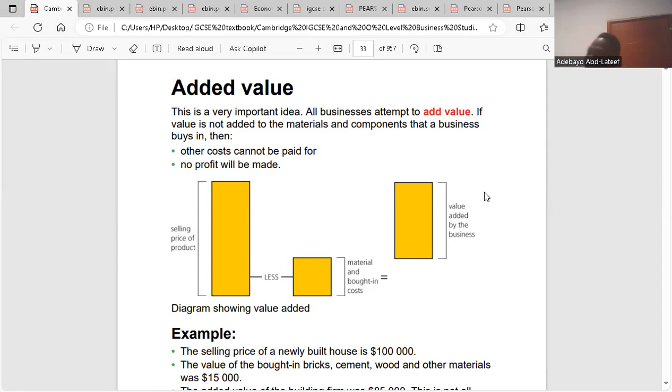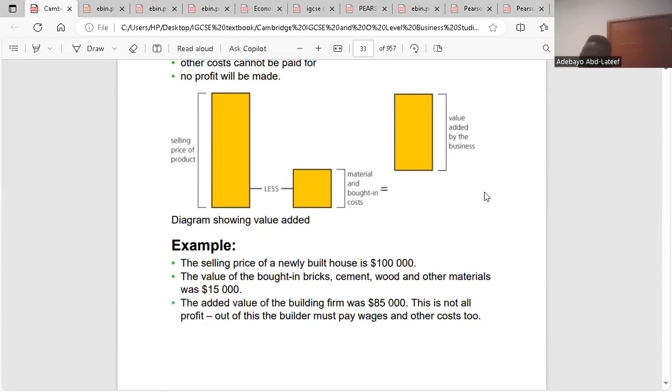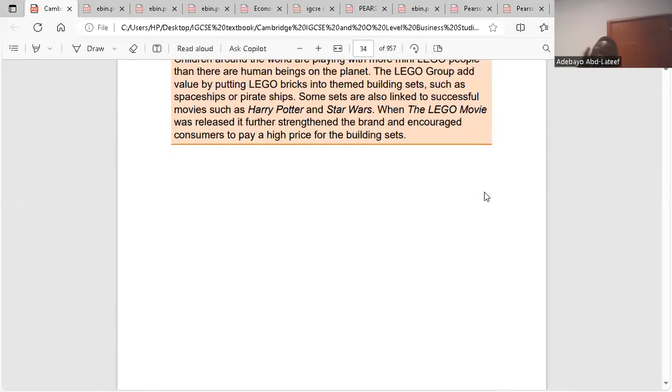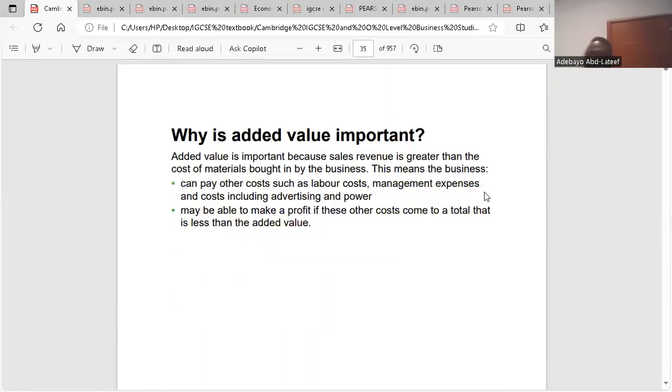So here I wrote, why is added value important? It is important because it allows the sales revenue to exceed the cost of materials bought in by the business. Because we call it added value, its importance is that it allows you to have more revenue that would exceed your cost of bought-in raw materials.